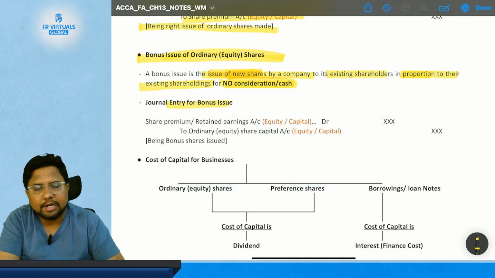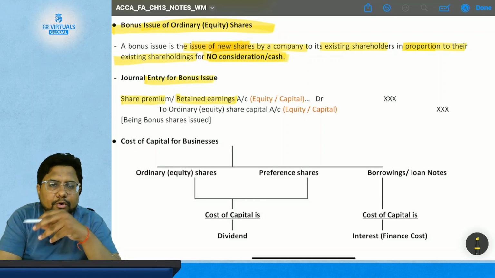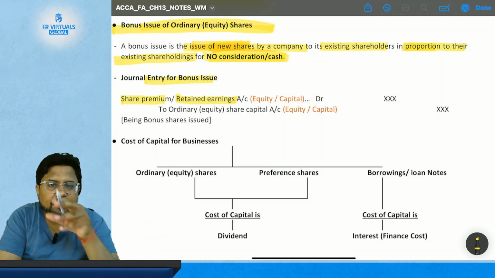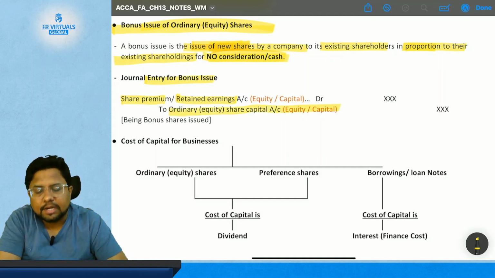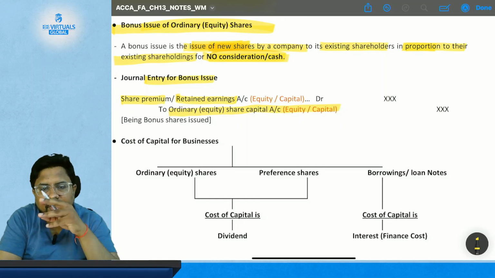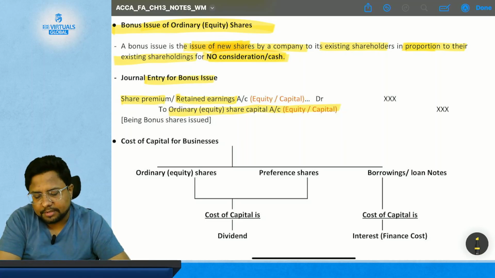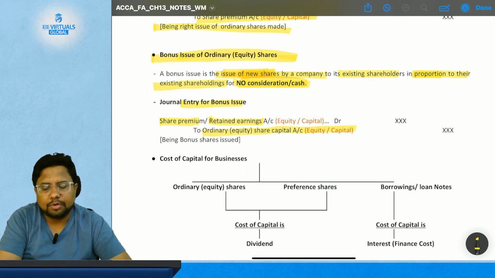Now, what is the journal entry for the bonus issue? The journal entry is share premium account debited or retained earning account debited, because these have the credit balance and now you are utilizing them to issue the share. So share premium or retained earning account debited to ordinary equity share capital, as new shares have been issued by utilizing the retained earning or the share premium reserves, okay. So this is the journal entry for bonus equity share.